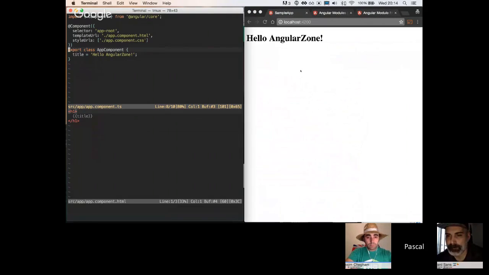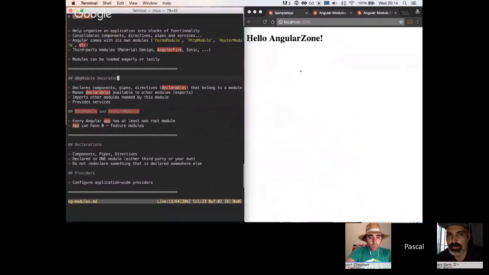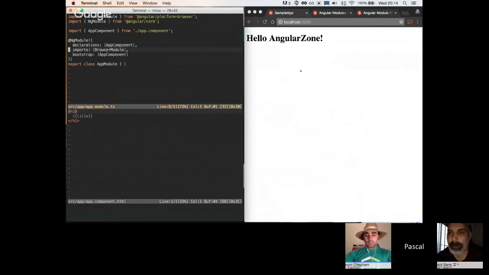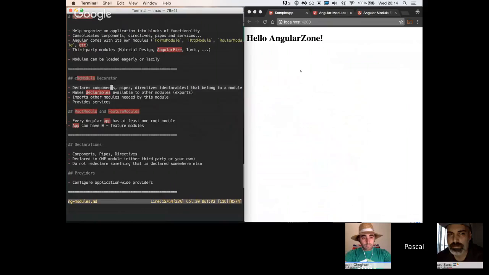Okay, so now let's take a look at another step. We have seen how we define an ngModule and how to bootstrap it. Now the next thing we want to do is use some components that we've defined in our component. We have seen that we declared an app component, and declarations are really just the things that we use in our module. Let's say we want to add another component to our module. So we now jump into the next step.